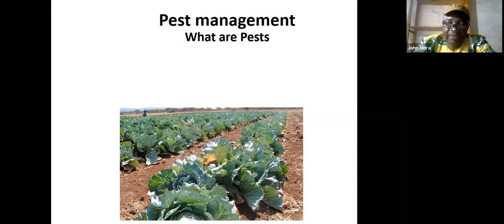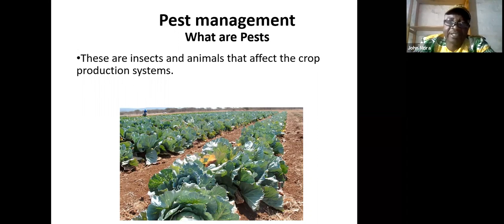As you see, these cabbages are attacked by pests. Basically what is happening is there is no proper control, no proper management of pests, and these are insects that eat the vegetables, that eat the crops that we grow. And these insects can be controlled in different forms. So pests, as you see, are insects and animals that affect the crop production systems.